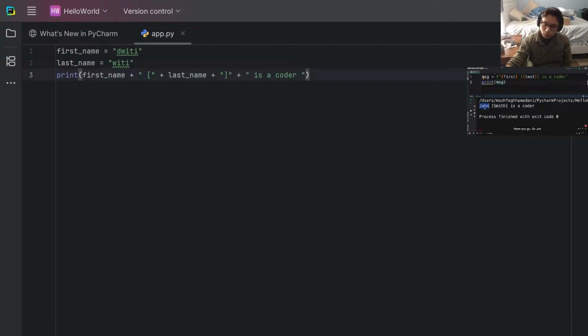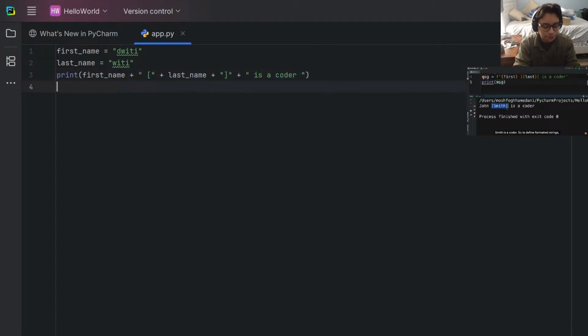There you go. So John... what? Smith. Oh, okay, I can see it. I see that now. So this is format. So we're gonna do first underscore name for the variable, and we're still in the quote, so we're just gonna do last underscore name.